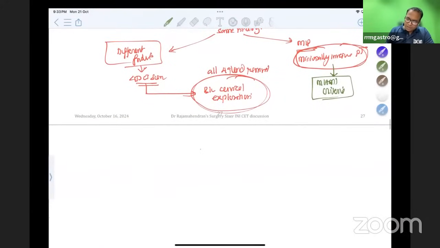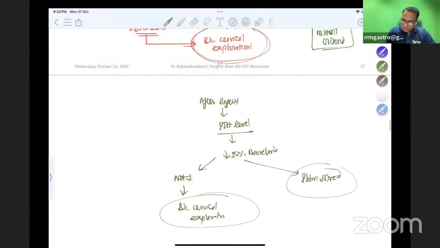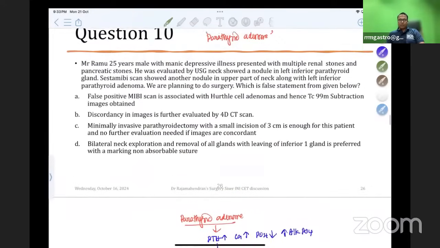So Miami criteria: after surgery of a parathyroid adenoma, I should measure the parathyroid hormone level. The parathyroid hormone level should decrease by 50% of baseline. If it decreases, problem solved. If it does not decrease, you should do bilateral cervical exploration. It's an extraordinary point you should not forget. You should do bilateral cervical exploration if it is not decreasing. So don't forget the answer.